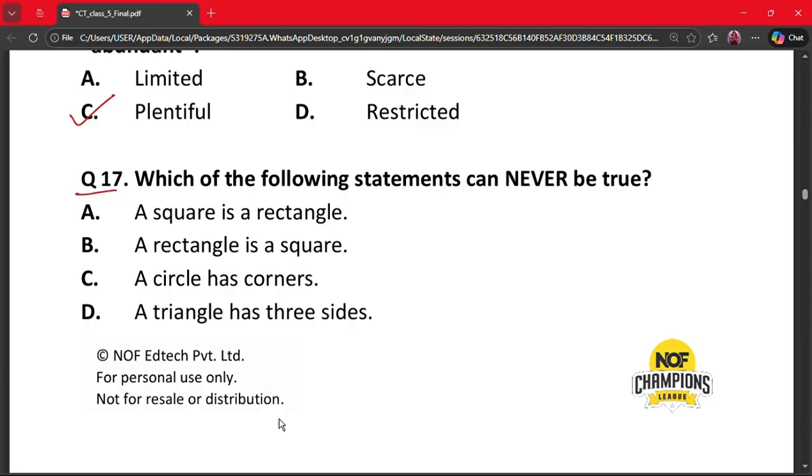Question 17. Which of the following statements can never be true? A. A square is a rectangle. B. A rectangle is a square. C. A circle has corners. And D. A triangle has 3 sides. So here the correct answer that can never be true is option C. A circle has no sides or corners. So this statement is impossible. Others can be true in some cases. So option C is the correct option.